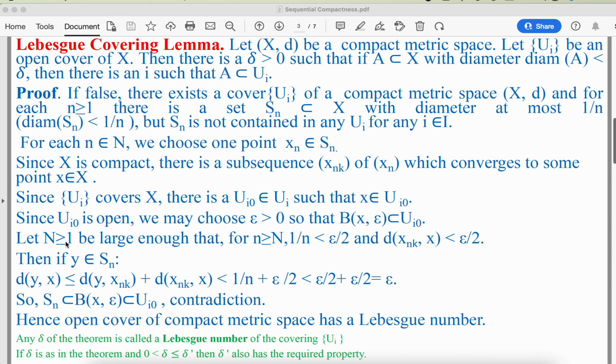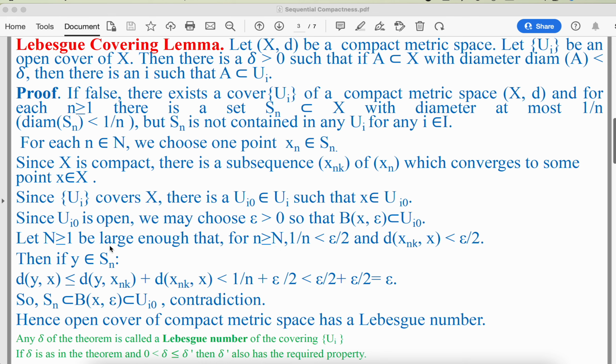Let n be large enough, n greater than or equal to N, such that 1 upon n is less than or equal to epsilon upon 2, and the distance of the subsequence xnk from x is less than epsilon by 2, because we know that the subsequence xnk converges to some point x belonging to X.